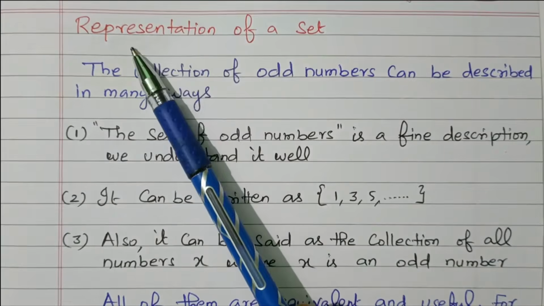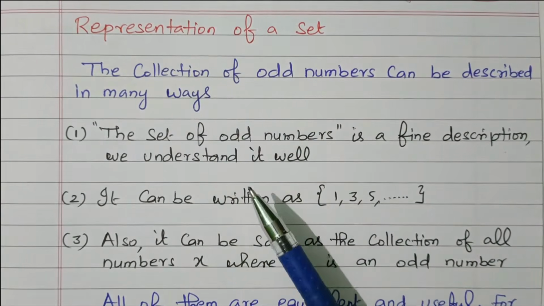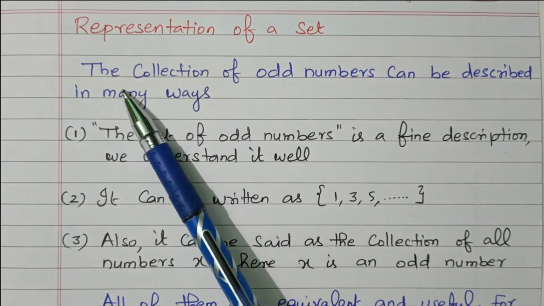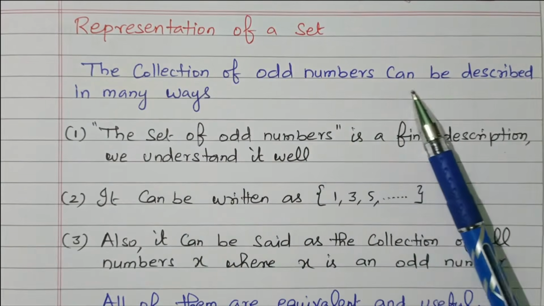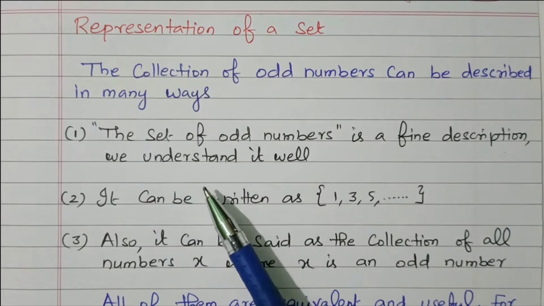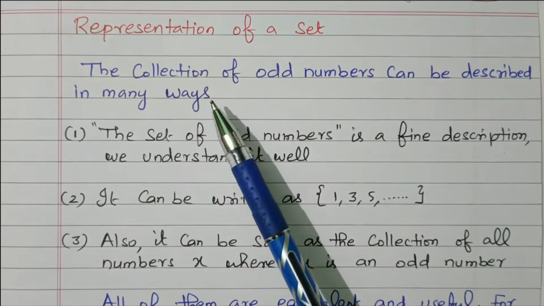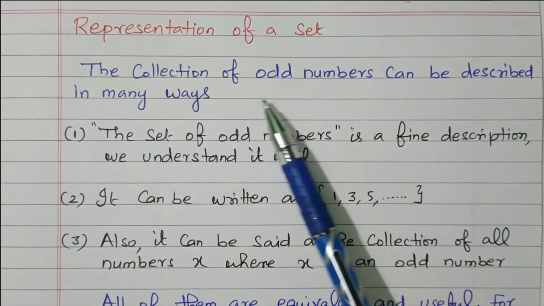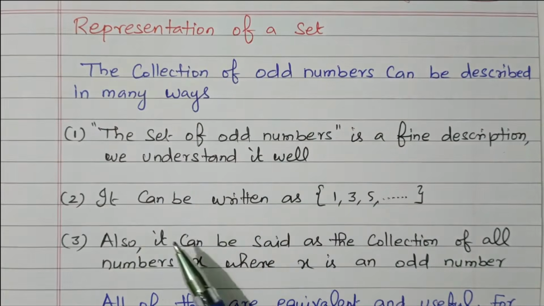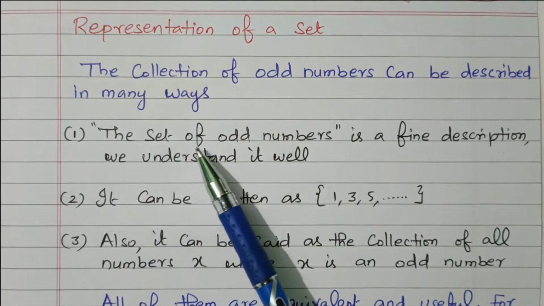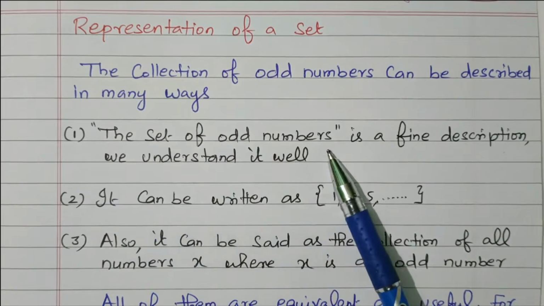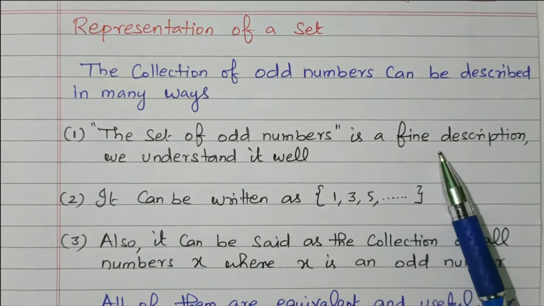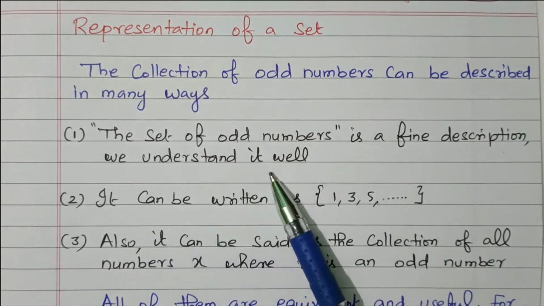Now we'll go to the topic, representation of a set. Let us consider the set. The collection of odd numbers can be described in many ways. Now let us consider the set is the collection of odd numbers. Now we'll see how to represent this set, the collection of odd numbers. The first one is the set of odd numbers. This is a fine description, or we can understand it well.